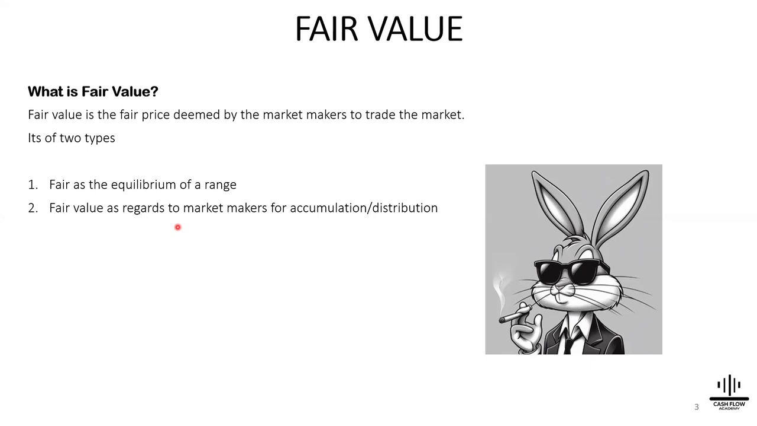So accumulation is when they are entering the market. Distribution is when they are coming out or liquidating their position. So there are two types. We have the fair value at equilibrium price and fair value at accumulation and distribution. I've already explained to some extent fair value at equilibrium in our previous section, the premium and discount. But now we're going to be going in depth to the second part, which is the fair value market makers use for accumulation and distribution.